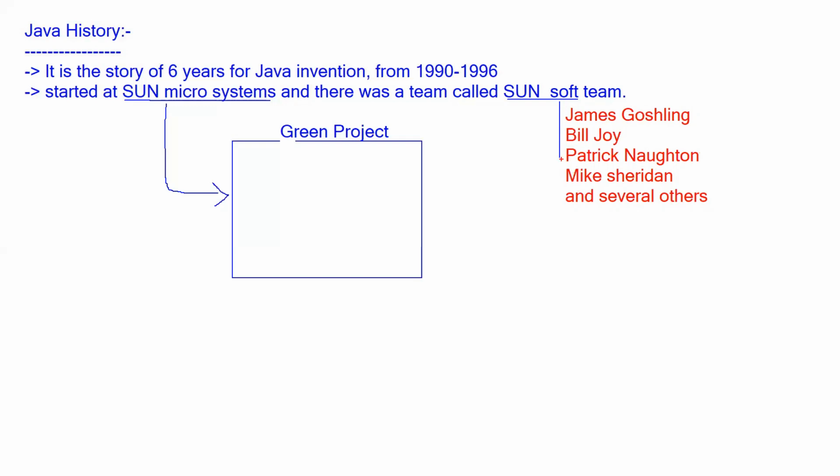These people are called the Sunsoft team. And James Gosling is the one who was leading this project.